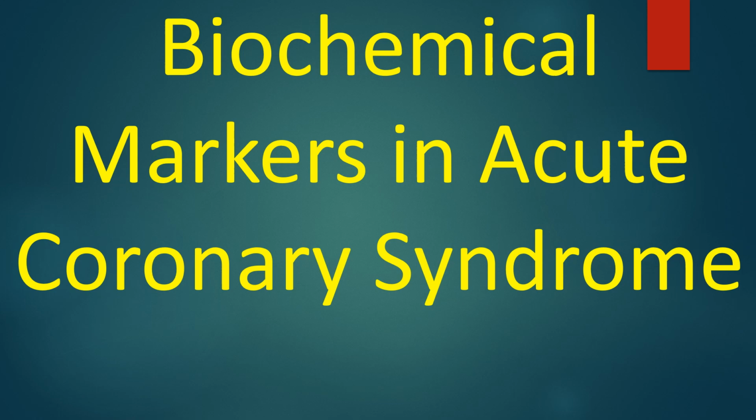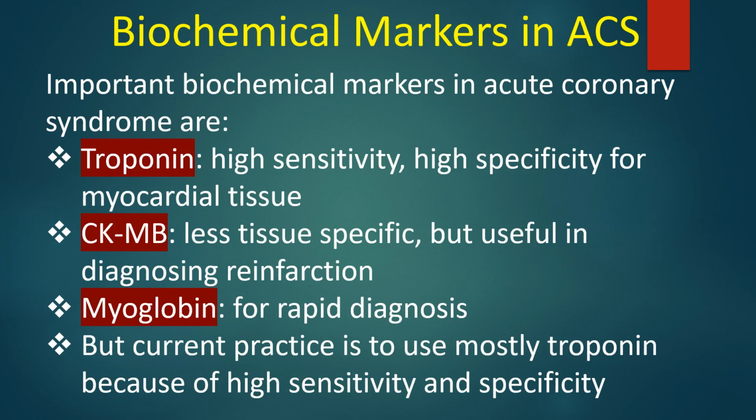Biochemical markers in acute coronary syndrome. Important biochemical markers in acute coronary syndrome are troponin, which has high sensitivity and high specificity for myocardial tissue; CKMB, less tissue specific but useful in diagnosing reinfarction; and myoglobin, for rapid diagnosis. But current practice is to use mostly troponin because of high sensitivity and specificity.